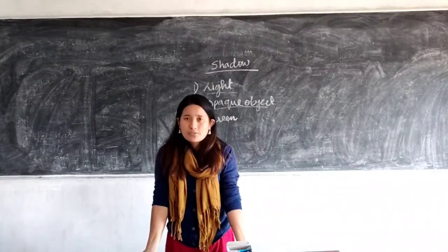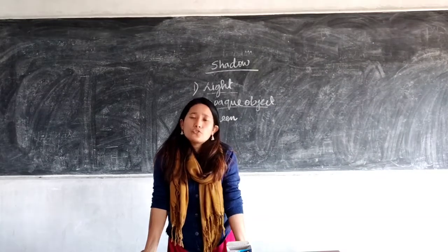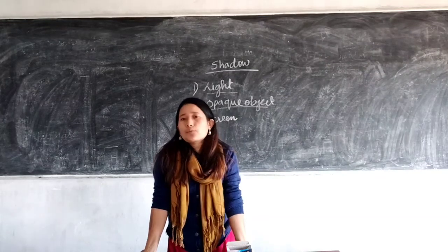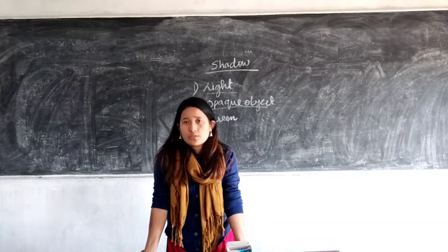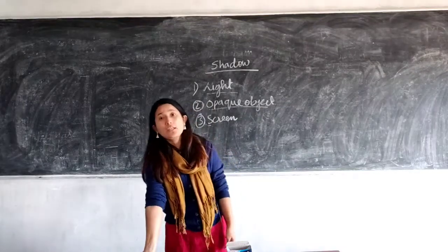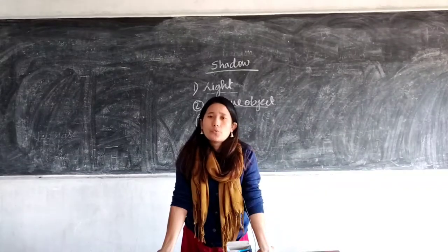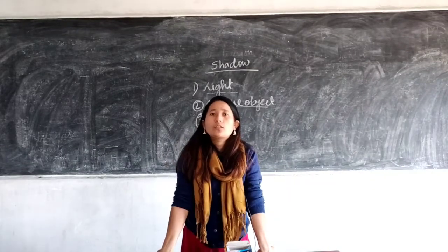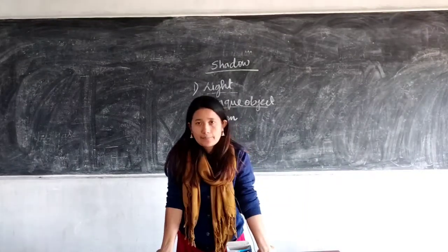So characteristics of a shadow: it is dark. Okay, number two, your shadow just gives you the outline or the framework of that particular object, not the detail of that object. Okay. Number three, the size of a shadow depends upon the distance between the light source and the object and the screen.